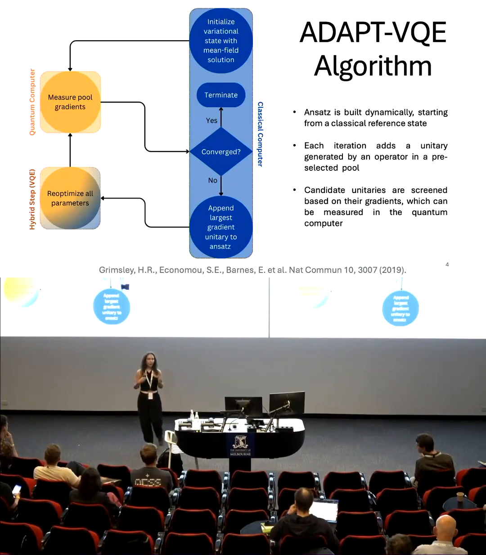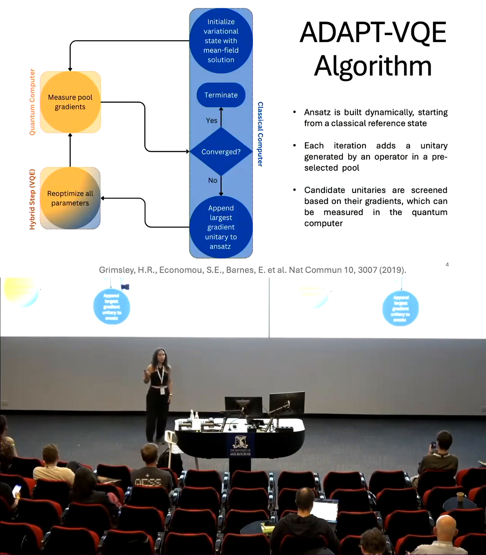And as the iterations proceed, it appends to the ansatz unitaries generated by elements in a pre-selected operator pool. The selection criterion is the magnitude of the derivative of the energy with respect to the variational parameter of each candidate operator evaluated at point 0, which we call the gradients for simplicity. So in the beginning of each iteration, we will measure all these gradients, and we will pick the operator that has the highest gradient, and we will add it to the ansatz.